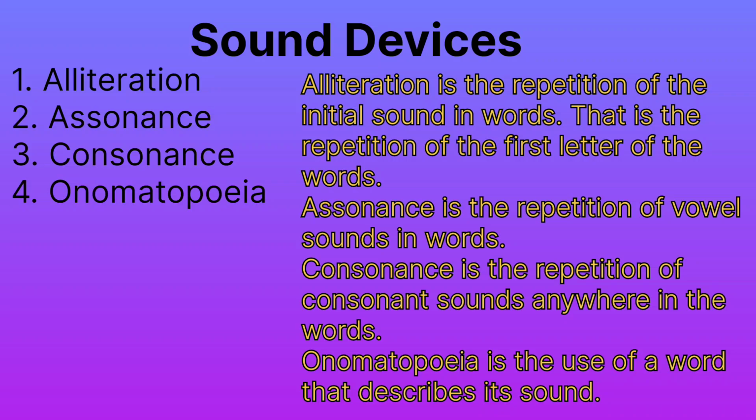The next one is sound devices. Which are the sound devices? Alliteration, assonance, consonance, and onomatopoeia. Alliteration is the repetition of the initial sound in words, that is, the repetition of the first letter of the words. What is assonance? Assonance is the repetition of vowel sound in words. Same as that, consonance is the repetition of consonant sounds anywhere in the words. What is onomatopoeia? It is the use of a word that describes its sound.